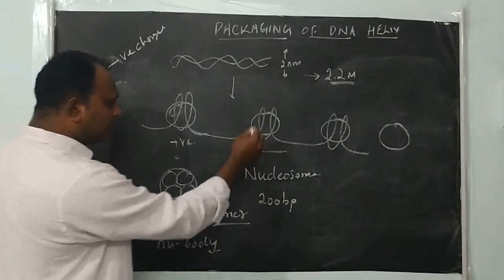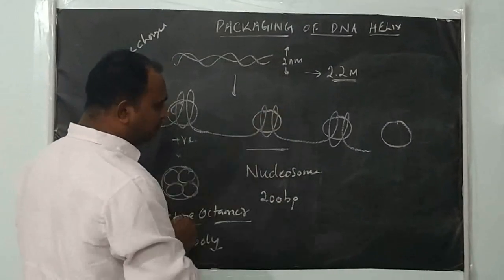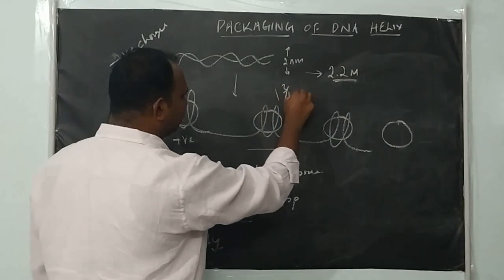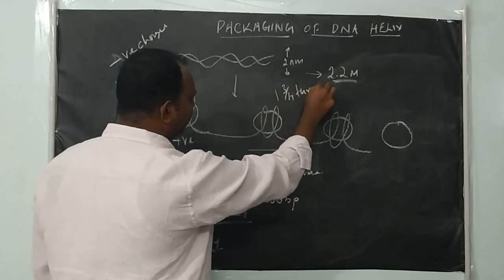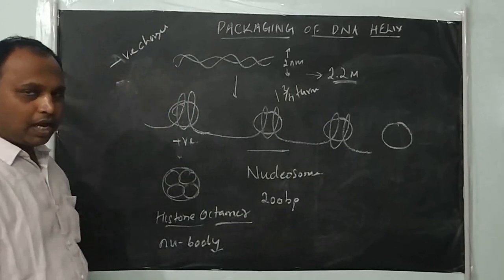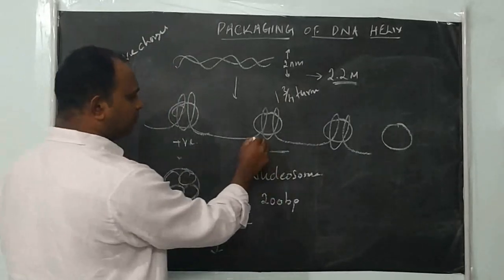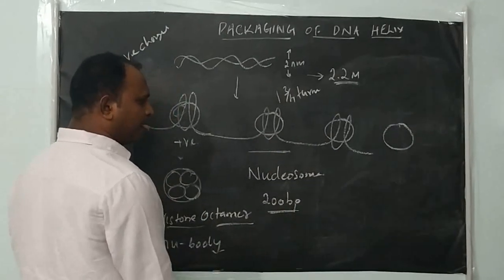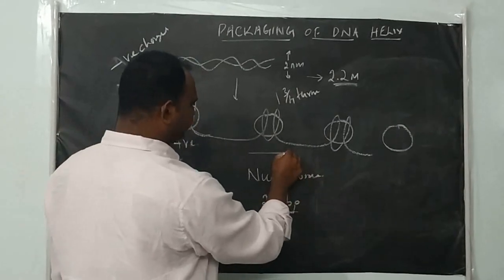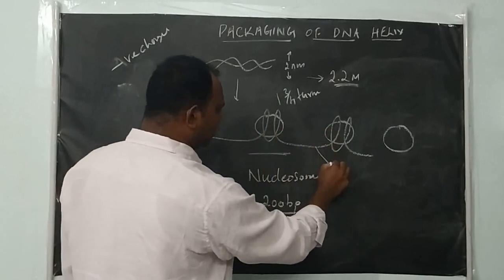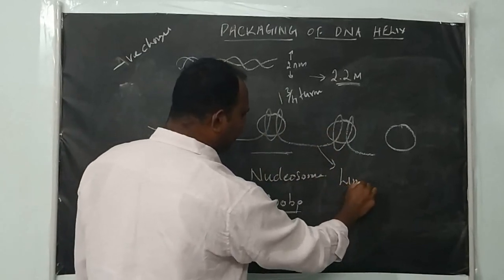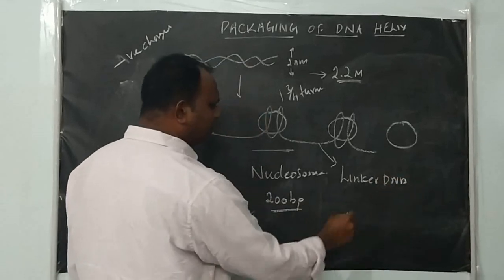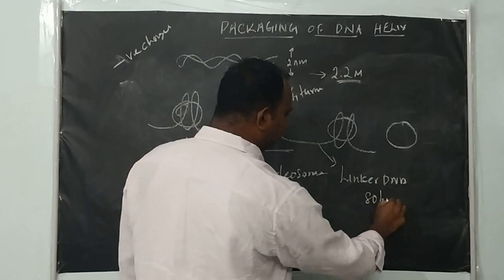How many turns are there? It looks like 2 complete turns, but it is not; it is 1 and 3/4 turns of DNA wrapped around this histone octamer. The DNA that joins one nucleosome with another nucleosome is called linker DNA. The size of linker DNA is approximately 80 base pair.